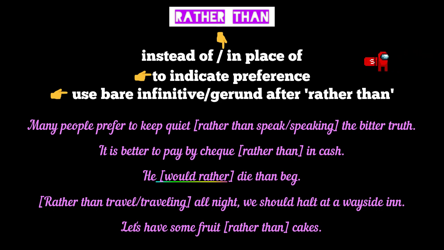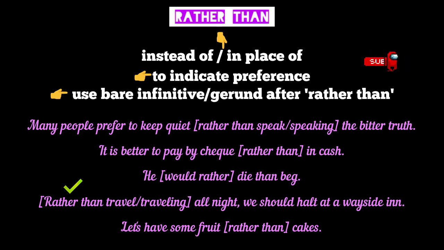The expression would rather than also denotes preference. He would rather die than beg. Here rather is used together with would before the preferred action die, while than is used separately before the unpreferable action beg. The phrase rather than can also be used at the beginning of the sentence.